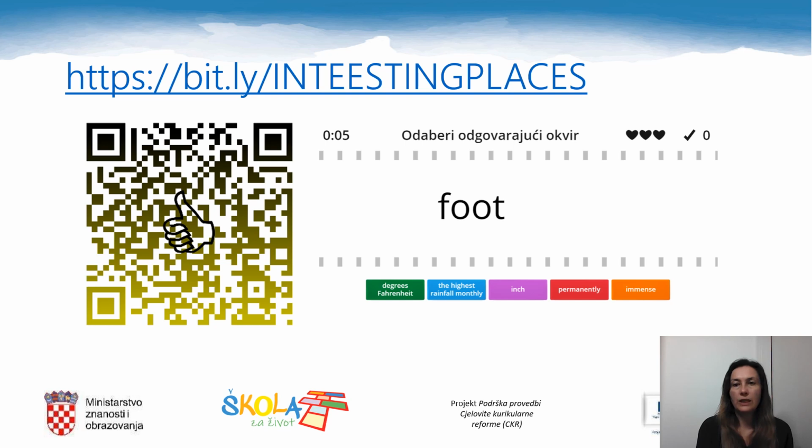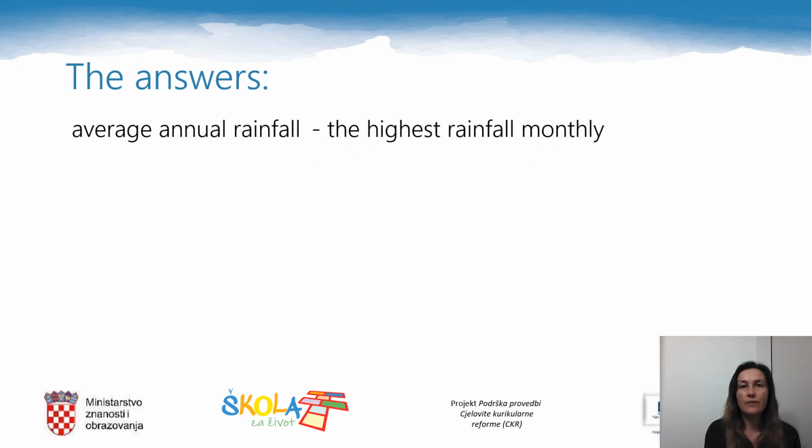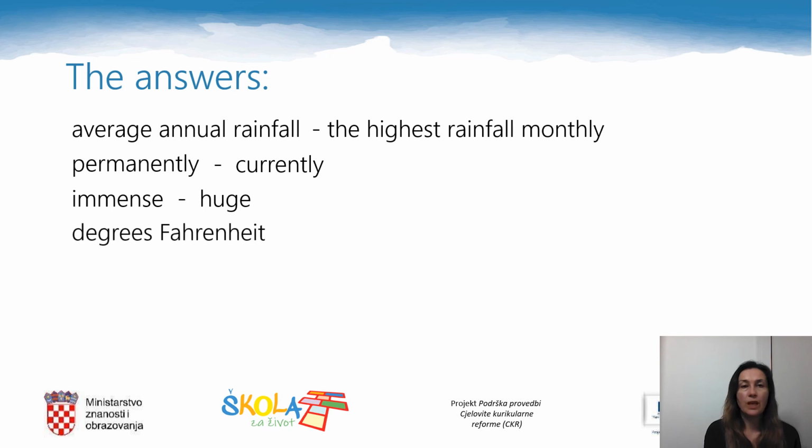Now copy the following link into your web browser or scan the QR code to match the expressions that somehow go together. Here are the answers. Average annual rainfall and the highest monthly rainfall refer to the quantity of rainfall. Permanently and currently are opposites. Immense and huge mean the same. Degrees Fahrenheit and degrees Celsius refer to temperatures. Inch and foot refer to the system of measurement.